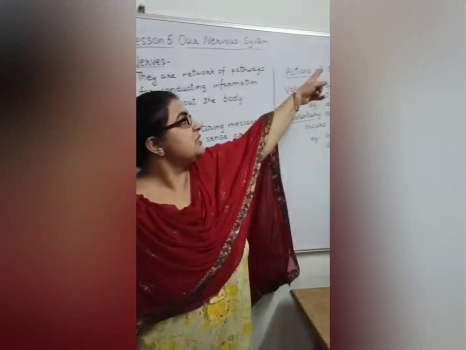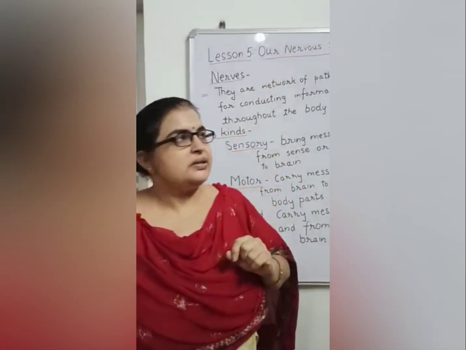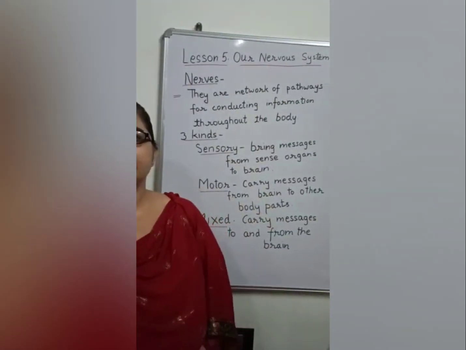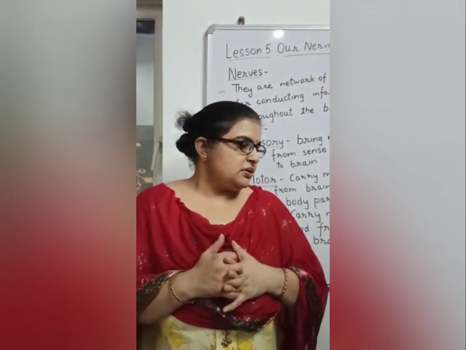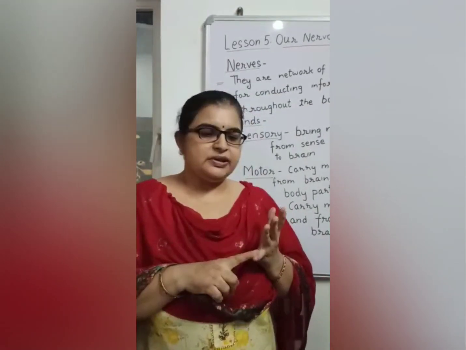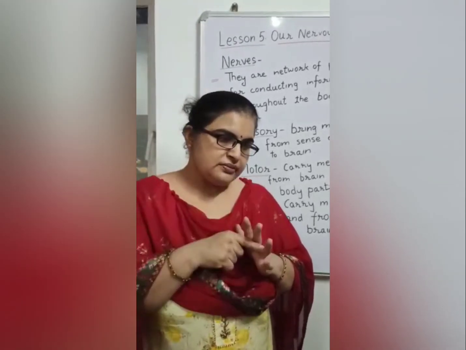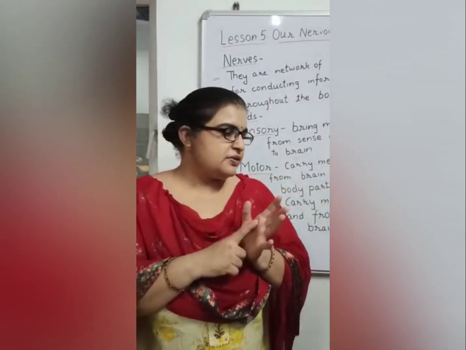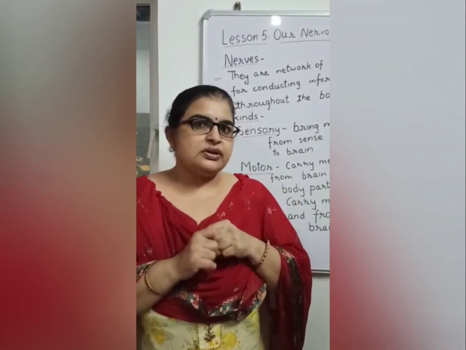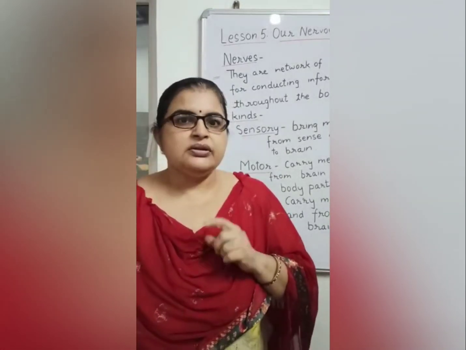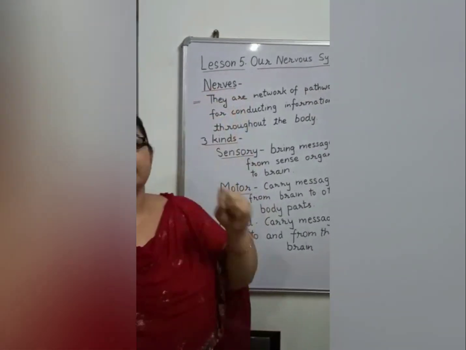This is the third video of lesson 5, class 5 science. The name of the chapter is our nervous system. In the last video we read that our brain has three parts: cerebrum, cerebellum and brainstem. Next, in the nervous system there are three parts. First one is brain, second one is spinal cord, and third one is nerves. Till spinal cord we have discussed in the last video. Now in this video we will be reading about our nerves.